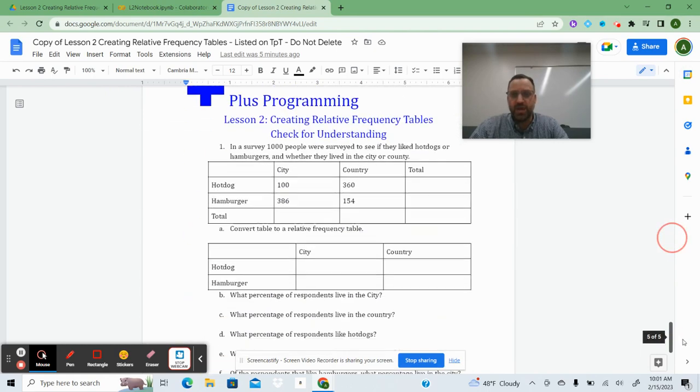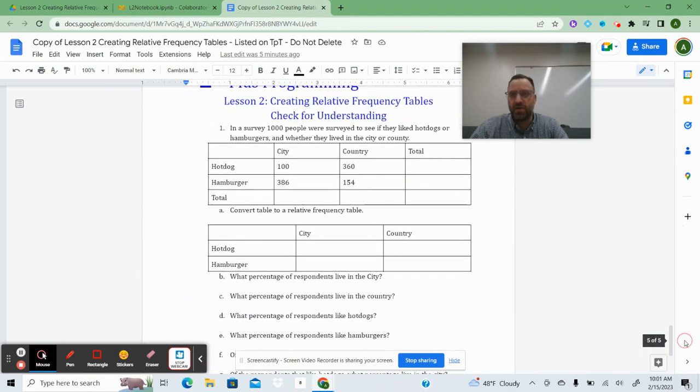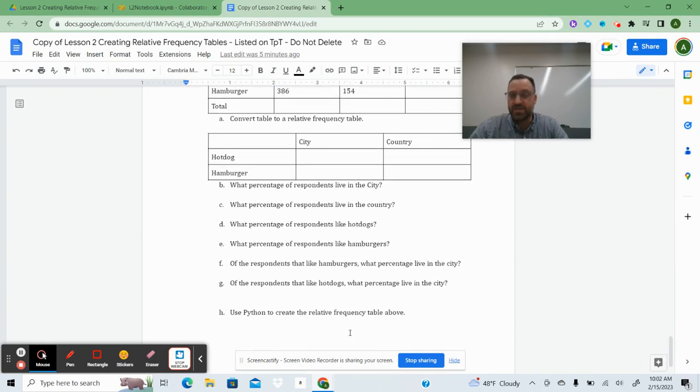And then similarly, for the check for understanding, you're going to take the people that live in the city or the country, see if they like hot dogs or hamburgers, make a relative frequency table, answer some questions on them, and then create the two tables using Python. So use the code that was shown to you and then just change it appropriately to put in the appropriate numbers and column labels and find the relative frequencies.